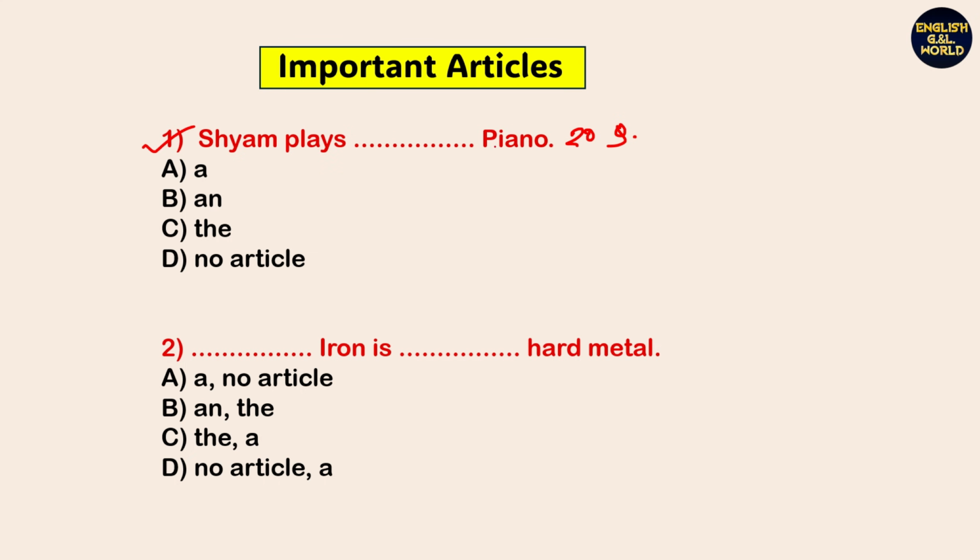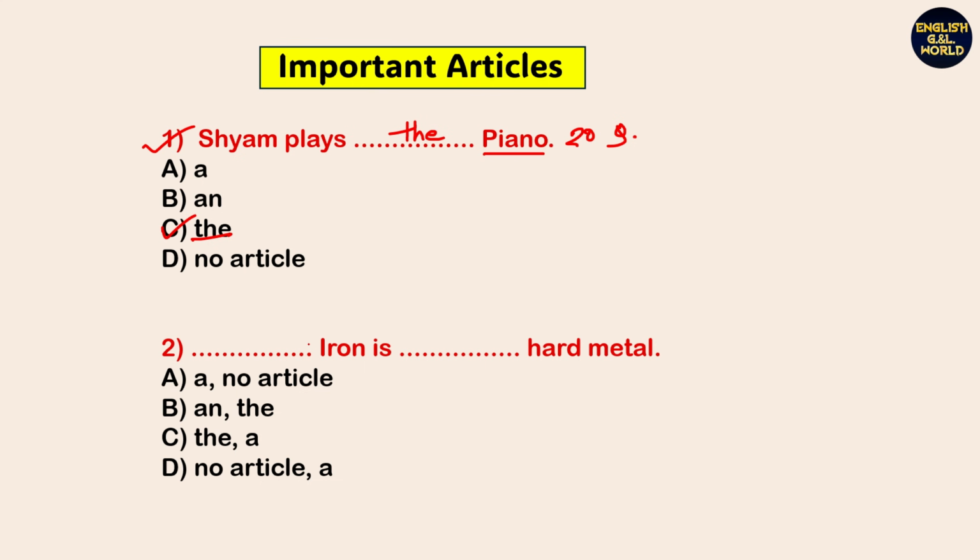Shyam plays dash piano. So look, the word piano is a musical instrument. Before a musical instrument, we always use article the. So Shyam plays the piano.